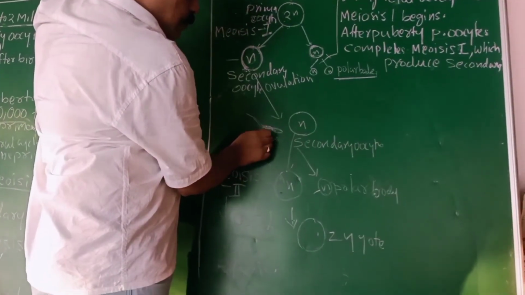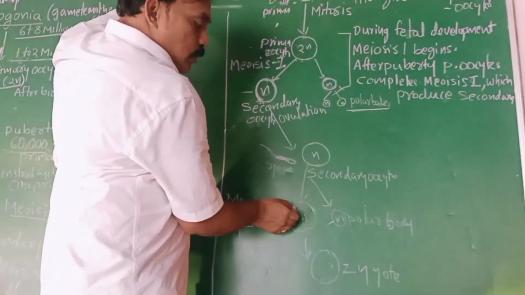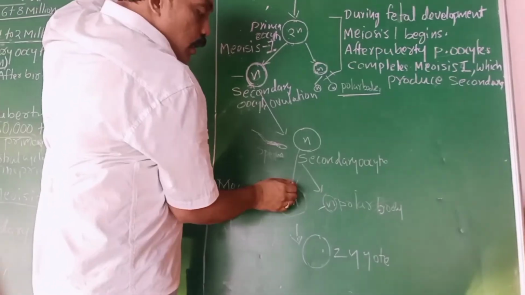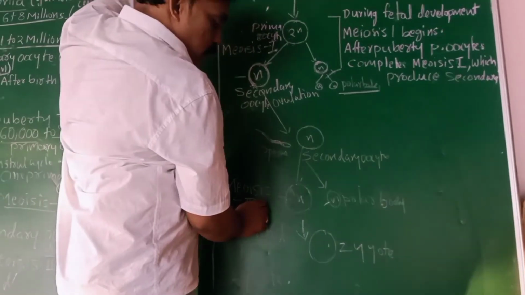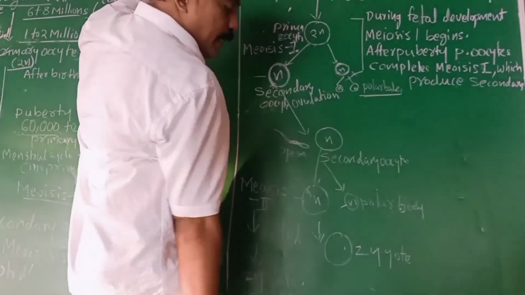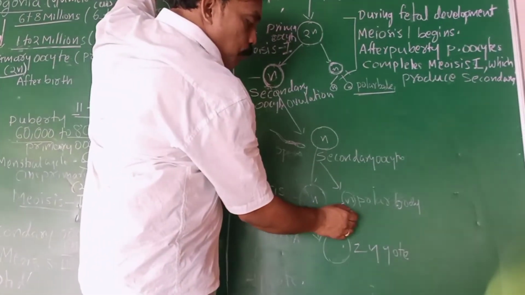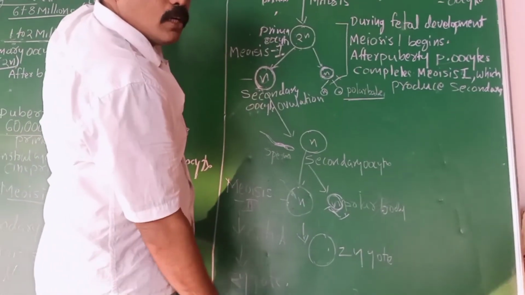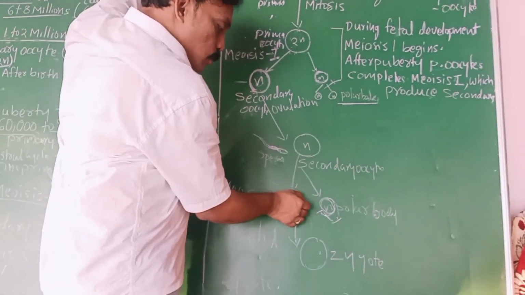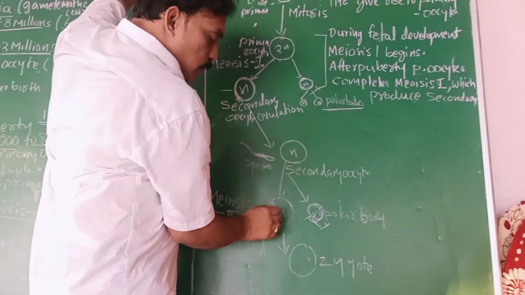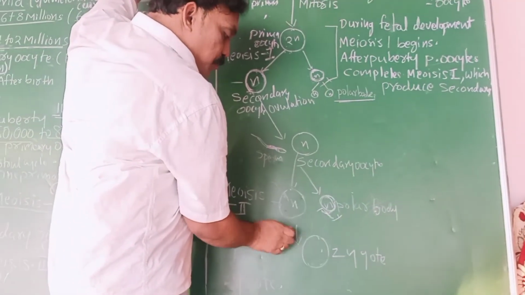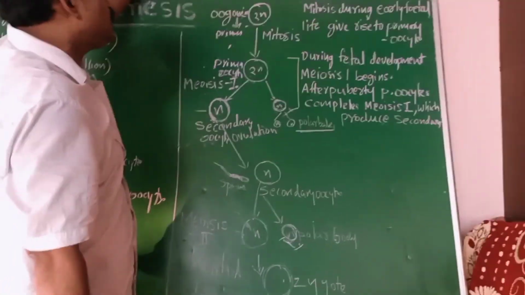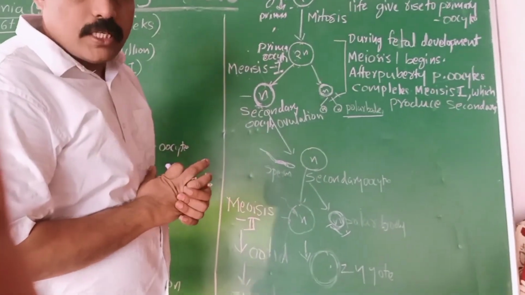When it is fertilized with a sperm cell, meiosis 2 occurs and it changes into the ootid, and one more polar body is formed. The polar body does not develop further. This ootid or ovum fuses with the sperm and develops into the zygote. Okay, these are the changes that occur in oogenesis. Okay, thank you.